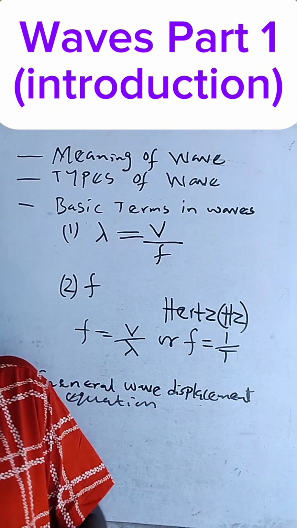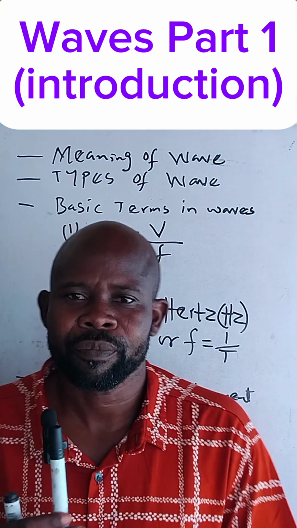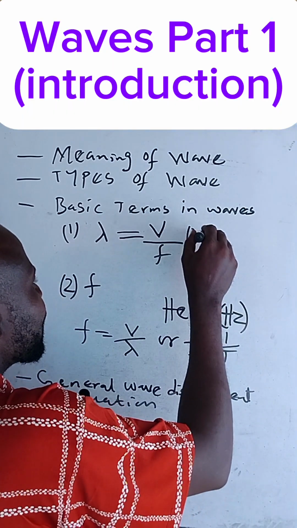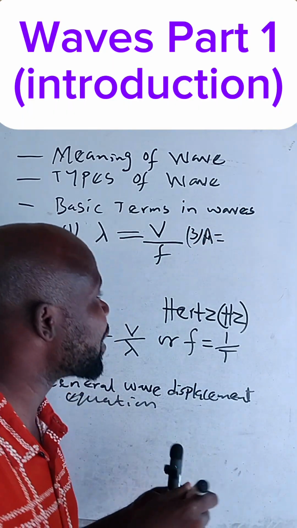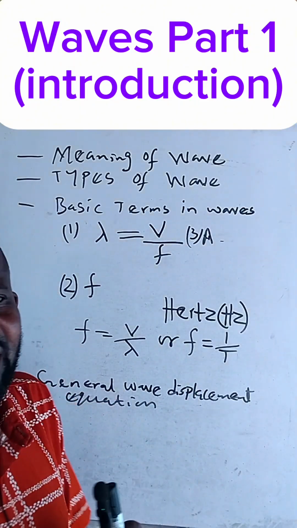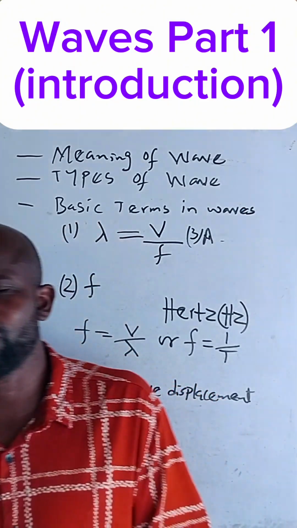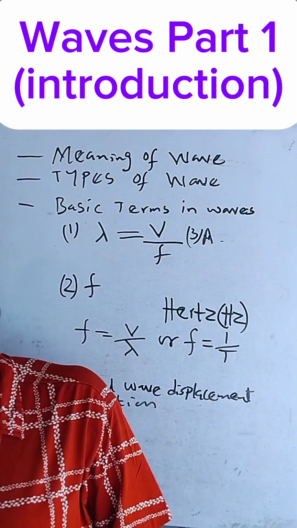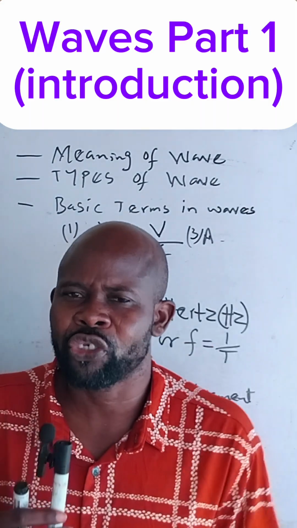That is number two. In number three, we have amplitude, which is represented by the letter A. Now, if we talk about amplitude, we are referring to the maximum displacement of a particle from its equilibrium position.